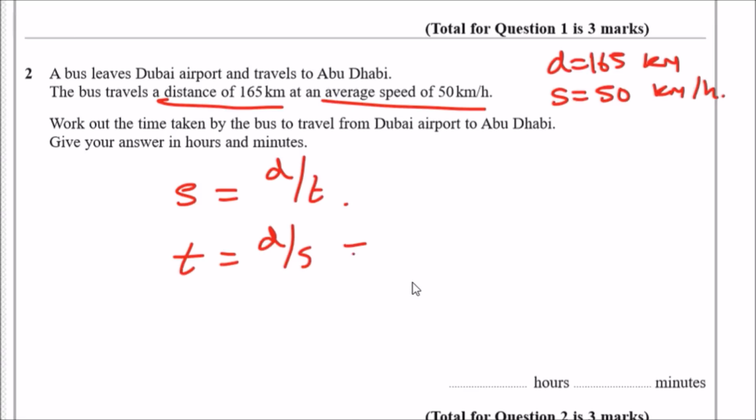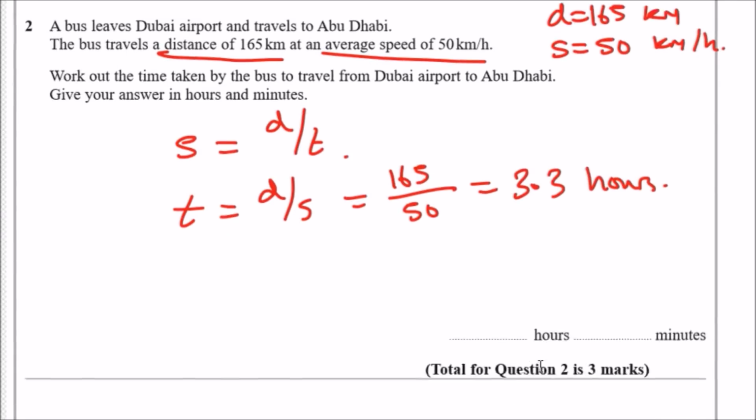Since we've got everything we need, we just plug in. We know the distance is 165 and the speed is 50, and this will give us the result. So in the calculator, put in 165 over 50, and you should get 3.3 hours. Now, we need to make sense of this, because we need to keep our answer in hours and minutes.